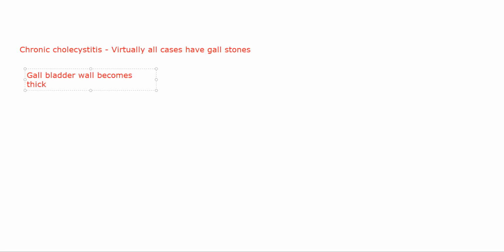So that is why the cut surface is grayish white due to dense fibrosis and calcification. As inflammatory damage keeps on occurring again and again, ultimately it will lead to fibrosis and calcification.